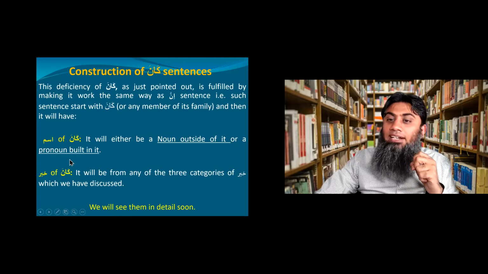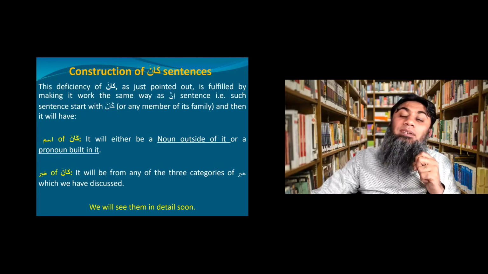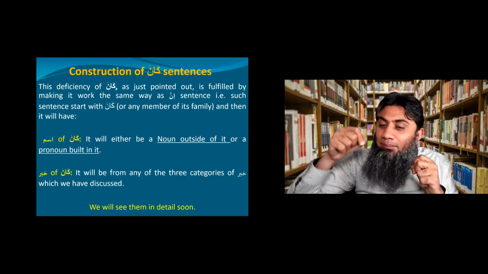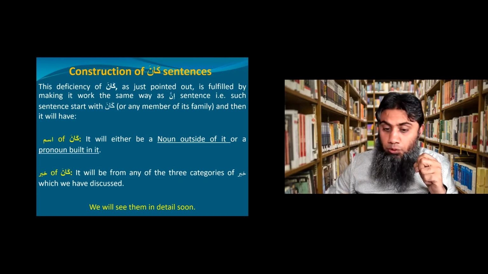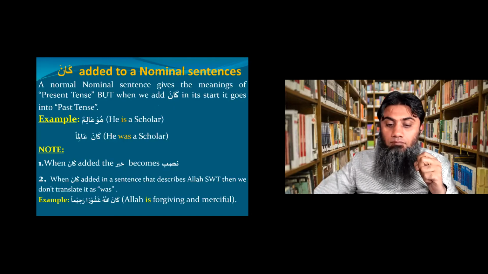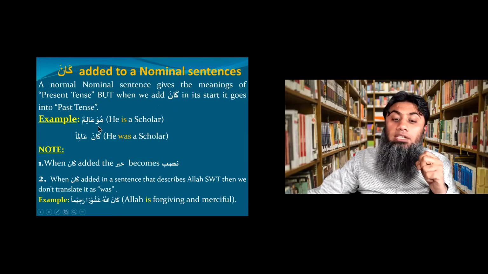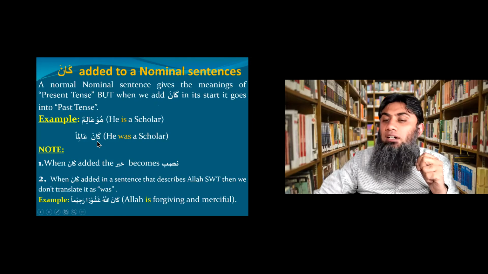Now you remember that when I said kana aliman, because kana has a built-in he, you don't need huwa. Let me show you that example again. You see, huwa alimun, he is a scholar. Clear? When I use kana, I did not use huwa. Why? Because kana has a built-in huwa.